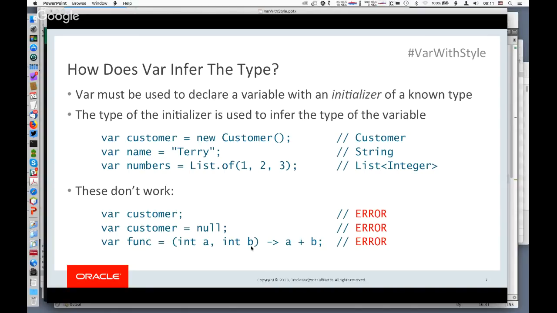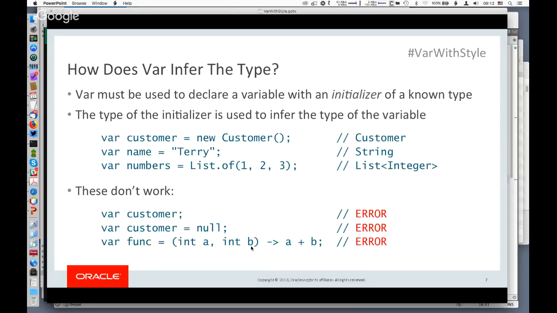And var number equals List.of(1, 2, 3). So that is inferred to be List of capital I Integer. That's the boxed form of integer. So there's a little bit of auto boxing going on there, but otherwise that type is List of Integer, and so the variable is inferred to have that type as well. So this is pretty straightforward, but notice there are a bunch of cases where this does not work.